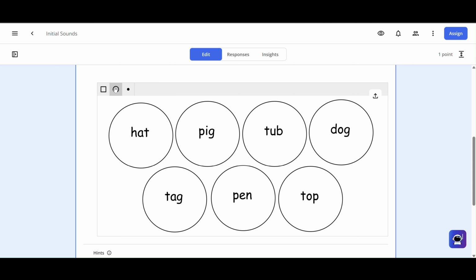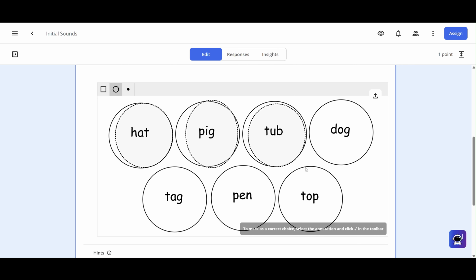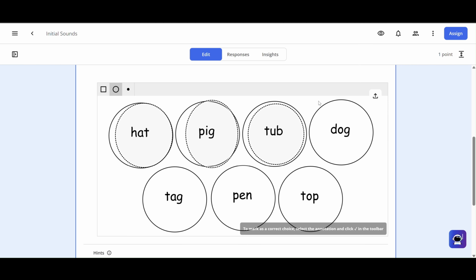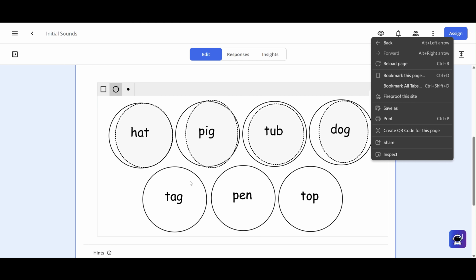So I find circles a little more tricky than squares, but you can do it. You usually just have to start in the top left, just outside of the area you want to start highlighting, and then you'll click and drag, and it'll be pretty close. Won't be perfect. Squares, you can be a little more exacting with your options, but circles a little trickier. Not impossible, just takes practice.